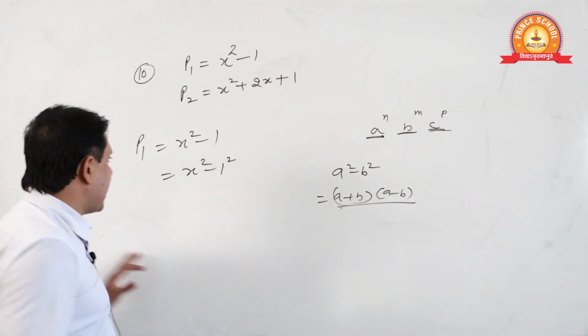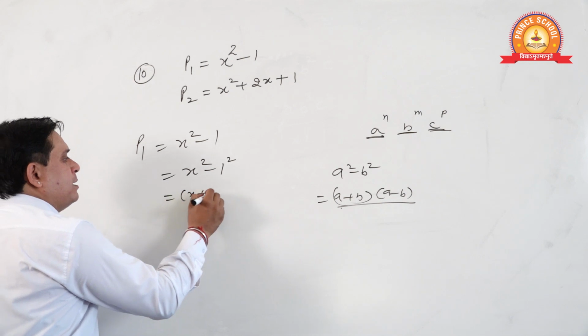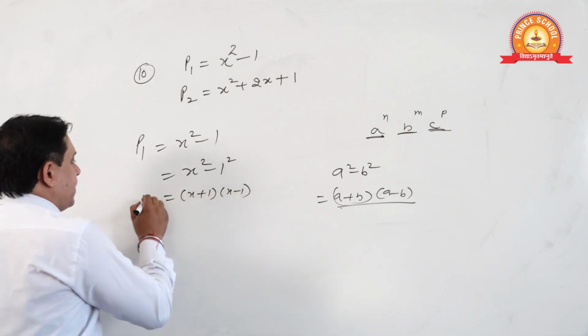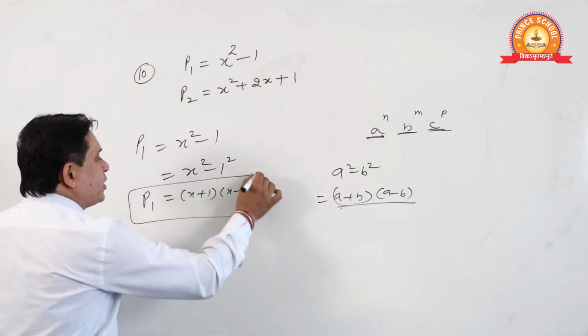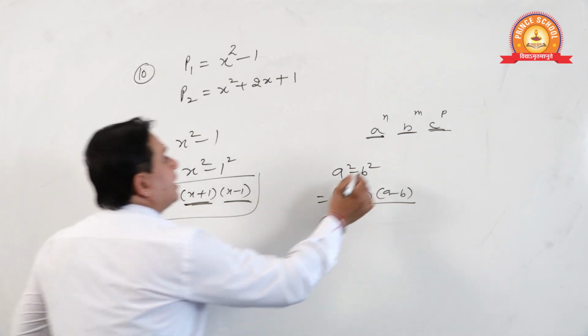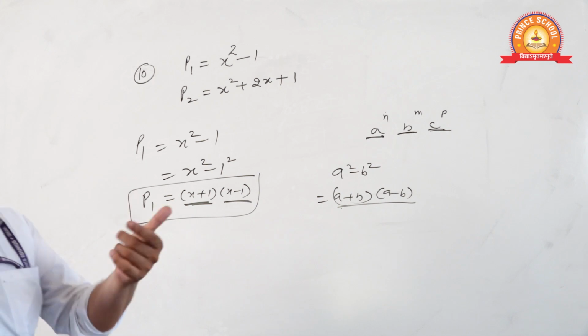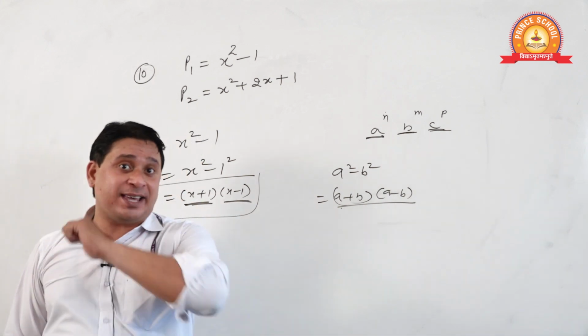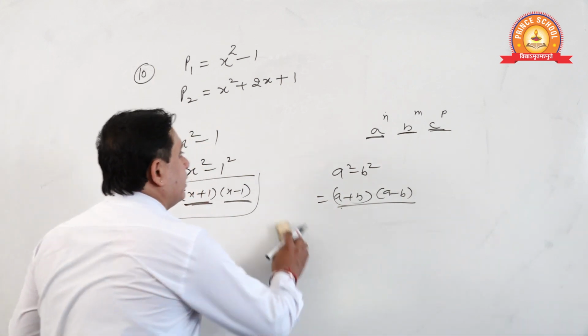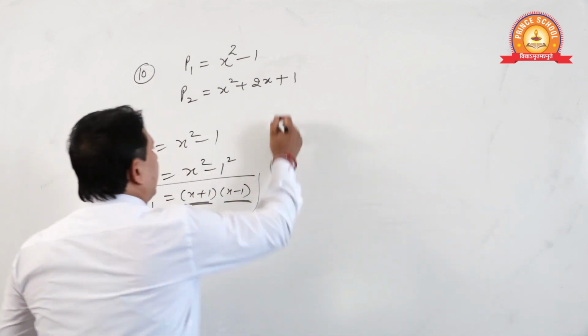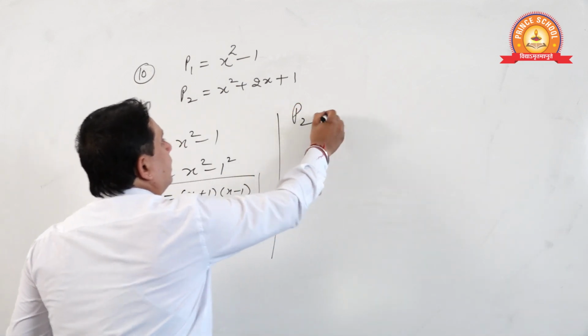Okay? Here I am applying the same. X plus 1, x minus 1. This is P1. Now if you say this is A, this is B, A raised to power 1, B raised to power 1. We have just factorized the terms. Okay? Now, second case, P2.